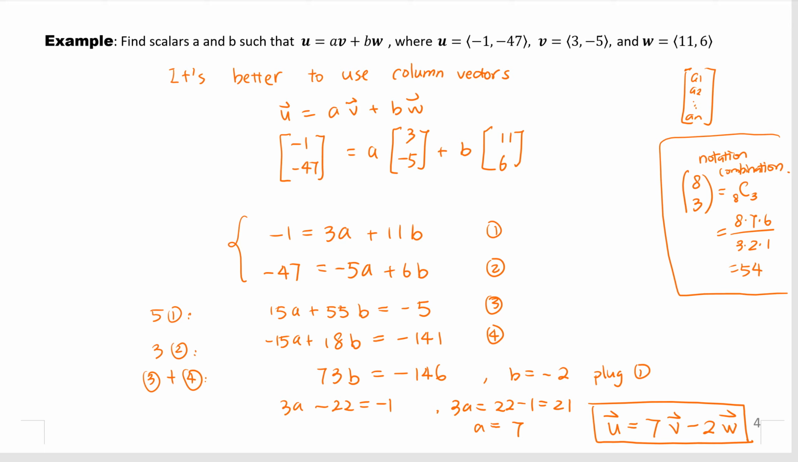Okay, so that is section 11.1 and 11.2. We talk about vectors and the length of vectors, and we also do some vector operations here.